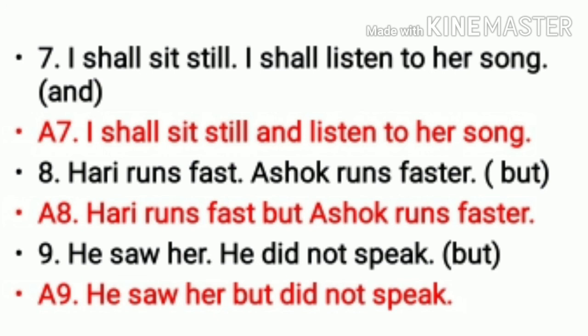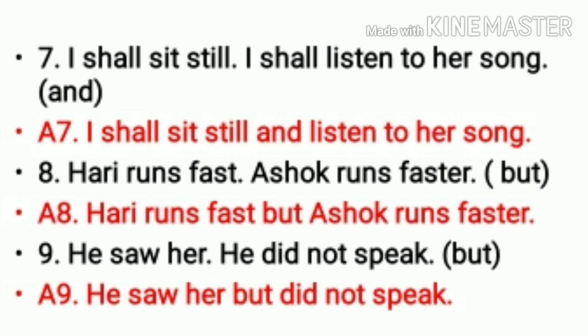The eighth one: Hari runs fast, Ashok runs faster. We need to join it with but. So your answer will be Hari runs fast, but Ashok runs faster. Ninth: he saw her, he did not speak.